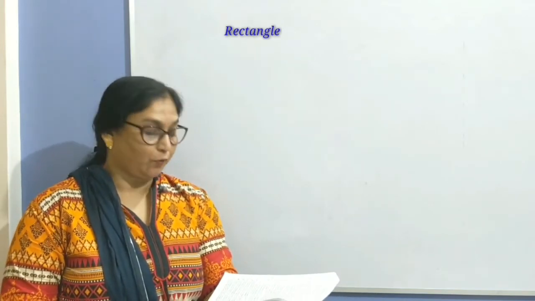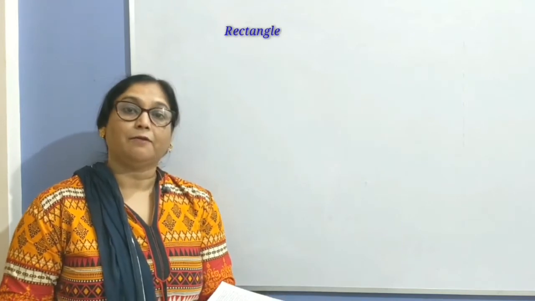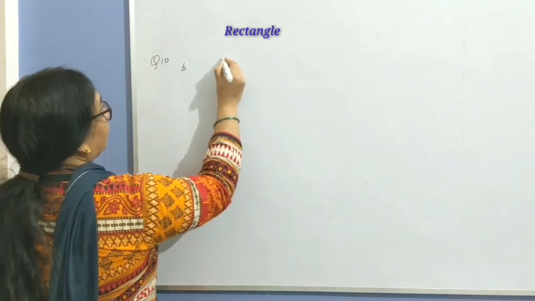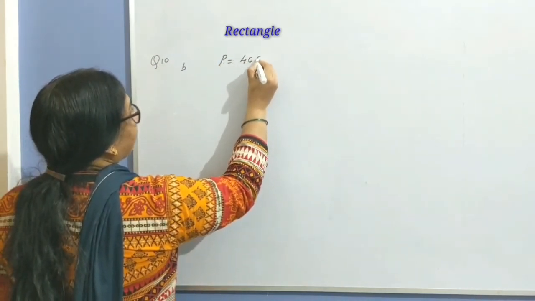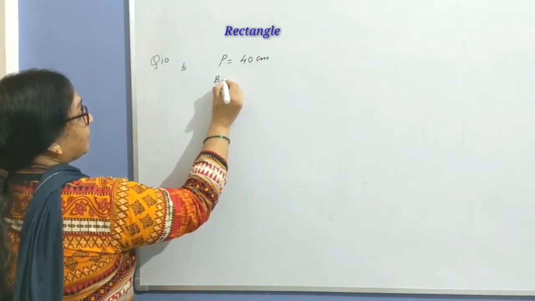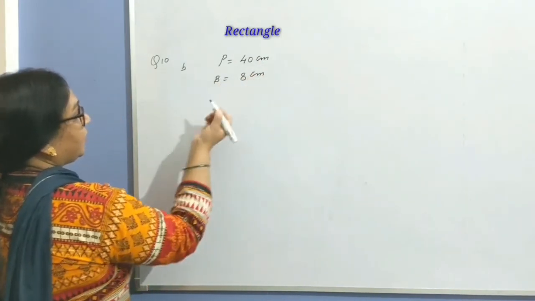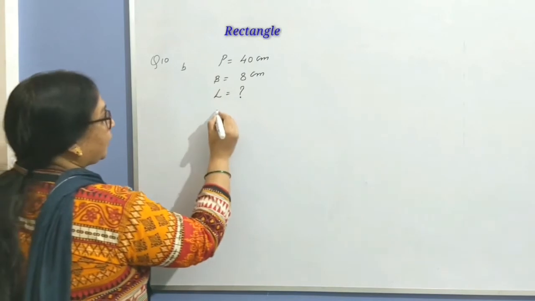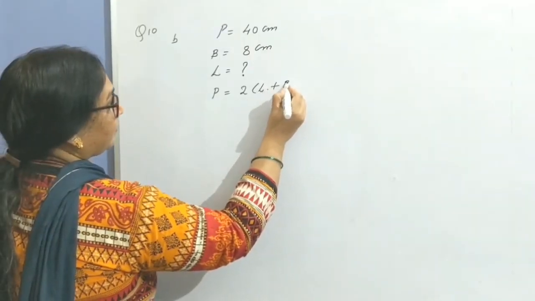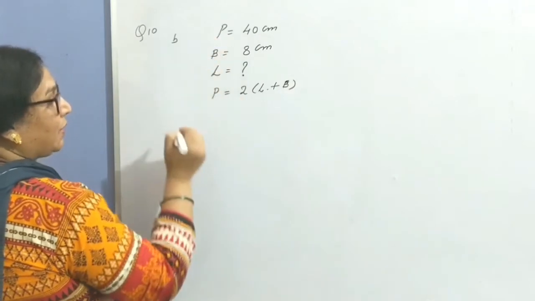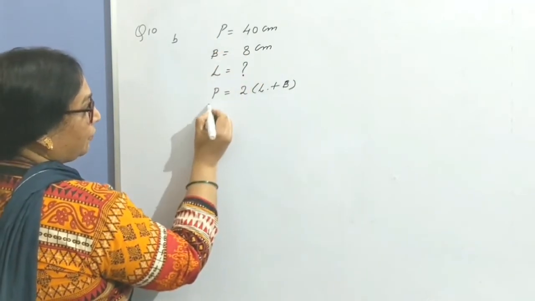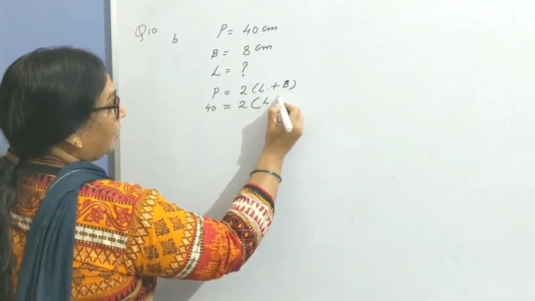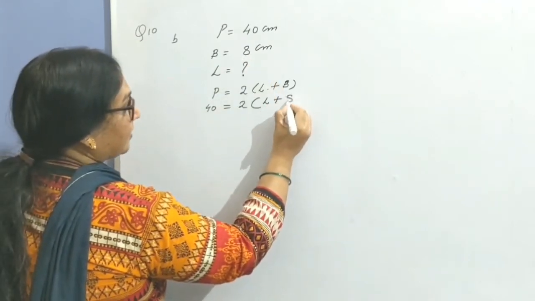The perimeter of a rectangle is 40 centimeter and its breadth is 8 centimeter. Find the length. So what is given? Provided the perimeter of the rectangle is 40 centimeter and its breadth is 8 centimeter. The question is to calculate the length. So let's start with the formula of perimeter. Perimeter of a rectangle is 2 times length plus breadth. Now put the values given here. In place of perimeter, put 40 centimeter equals 2 times length, let this be L, plus breadth. What is breadth? 8 centimeter.